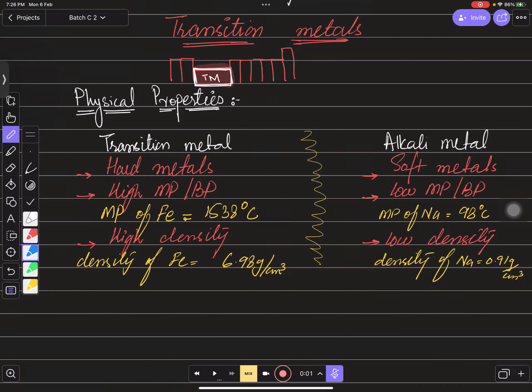So there are some common physical properties between these 2 types of metals. They all are ductile. They can be drawn into wires. They all are malleable; they can be shaped into different shapes, right? They can be hammered out. They can change their shape after applying pressure on them, right?